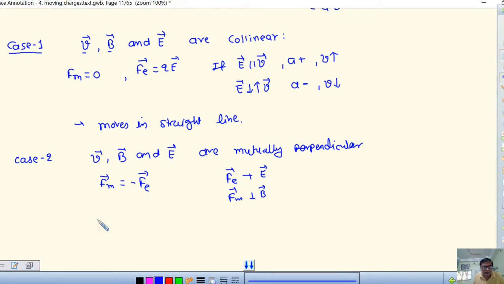If this is so, then we can say the resultant force on the charge is 0.